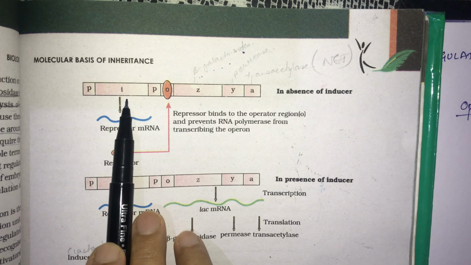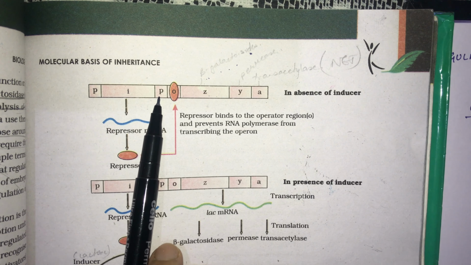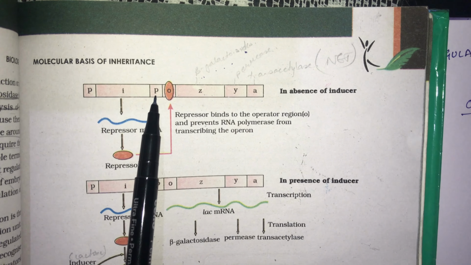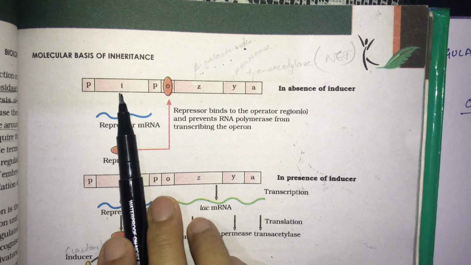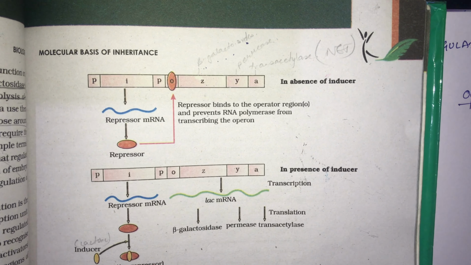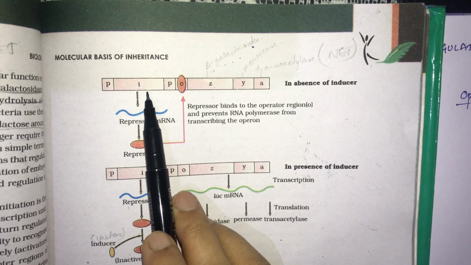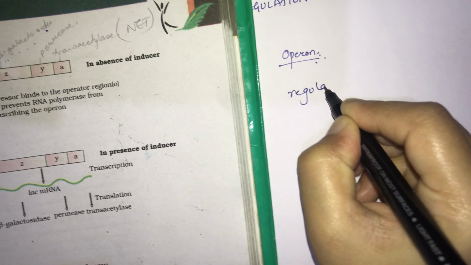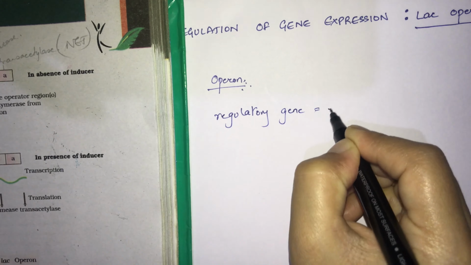So in this operon also, one promoter region is there, and just before the promoter region there is one regulatory gene. In the Lac Operon the regulatory gene is denoted by I.